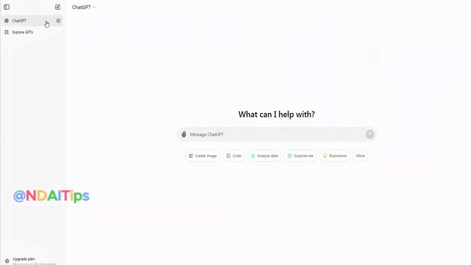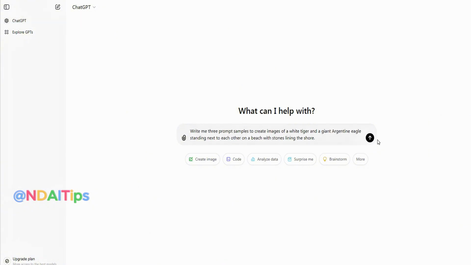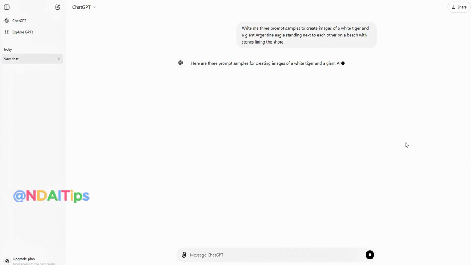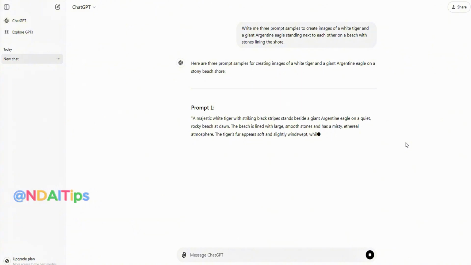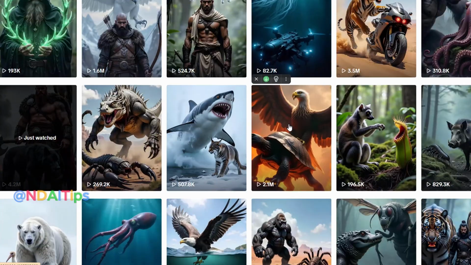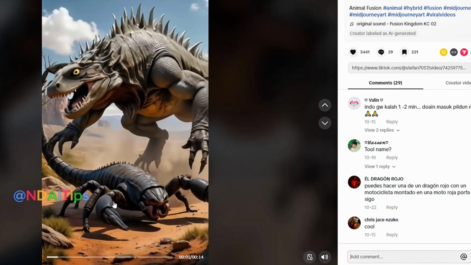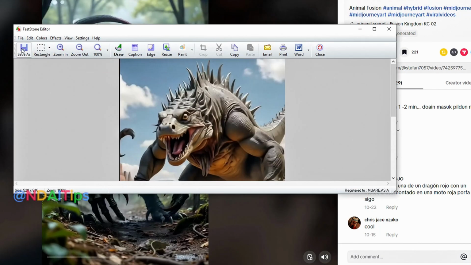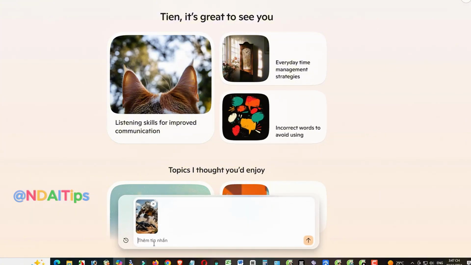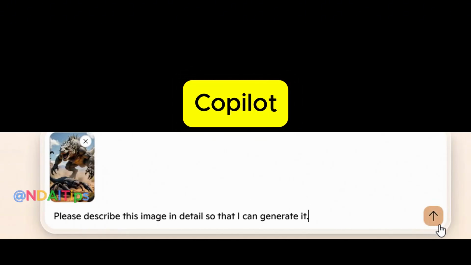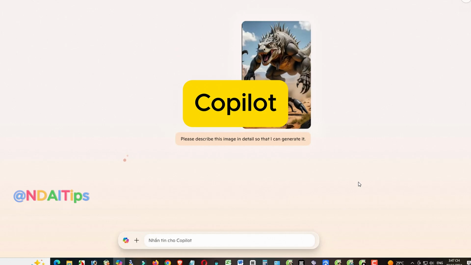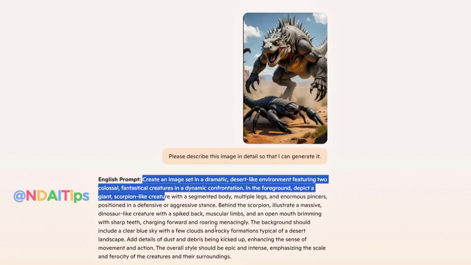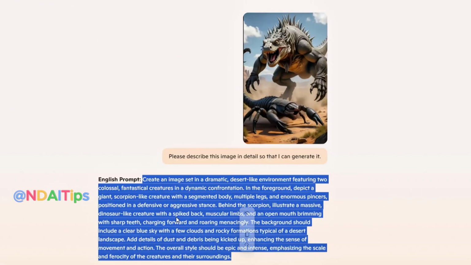In the first step, I will ask ChatGPT to write me 3 prompt samples to create images of a white tiger and a giant Argentine eagle standing next to each other on a beach with stones lining the shore. You can also watch similar videos, then take a few screenshots from their trending videos for inspiration. Then, upload that image and ask the Copilot tool to write a prompt to create such an image using the command, "Please describe this image in detail so that I can generate it."